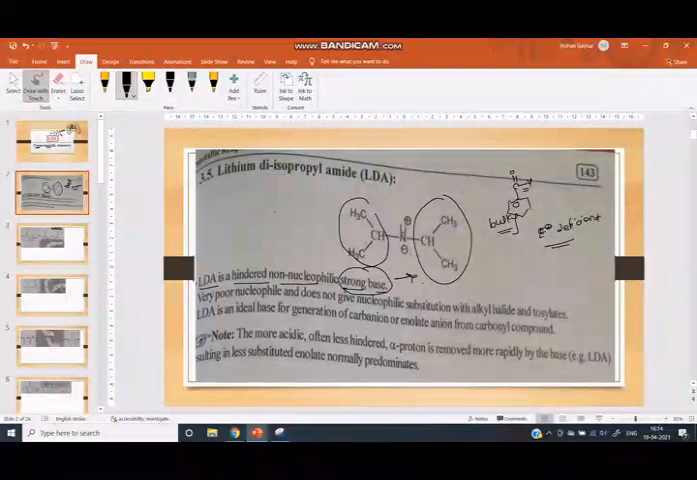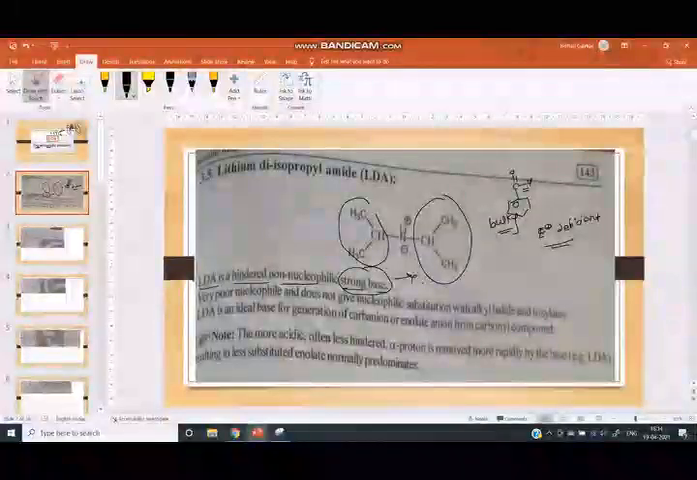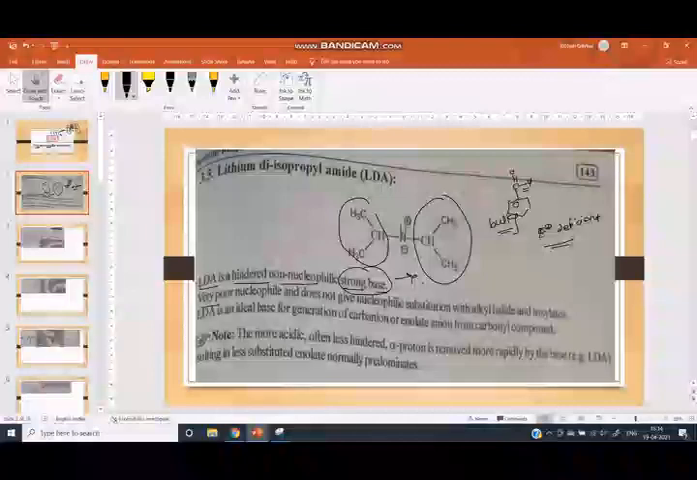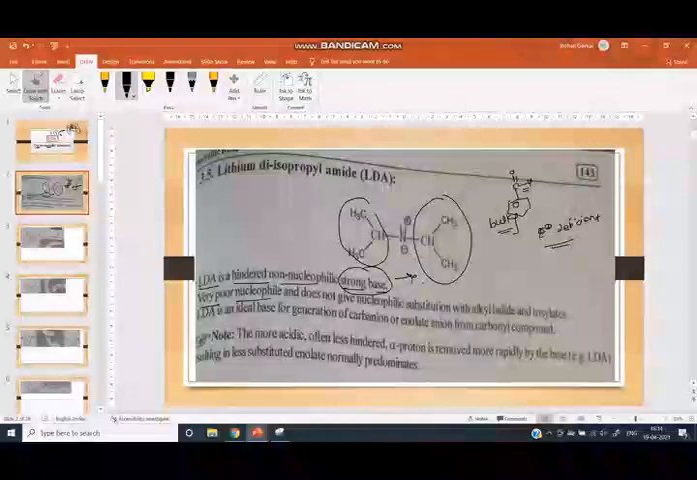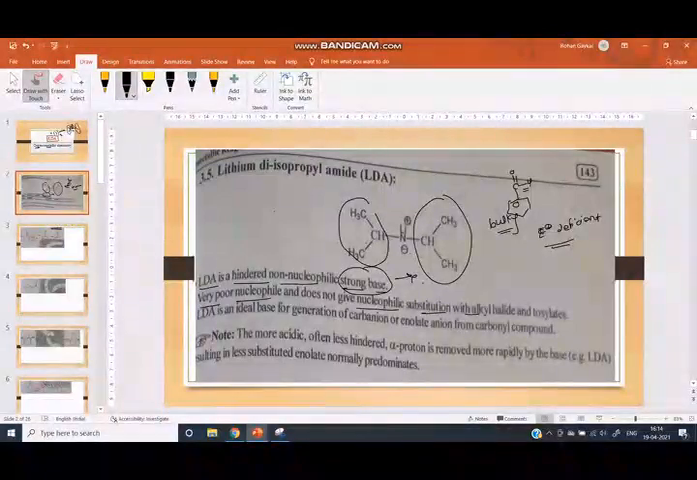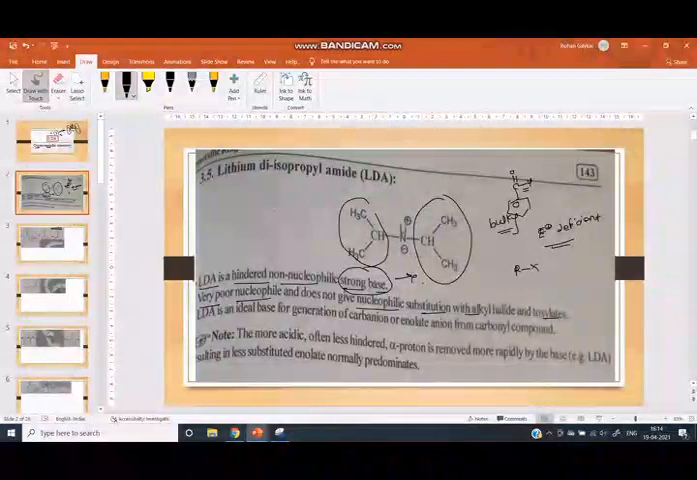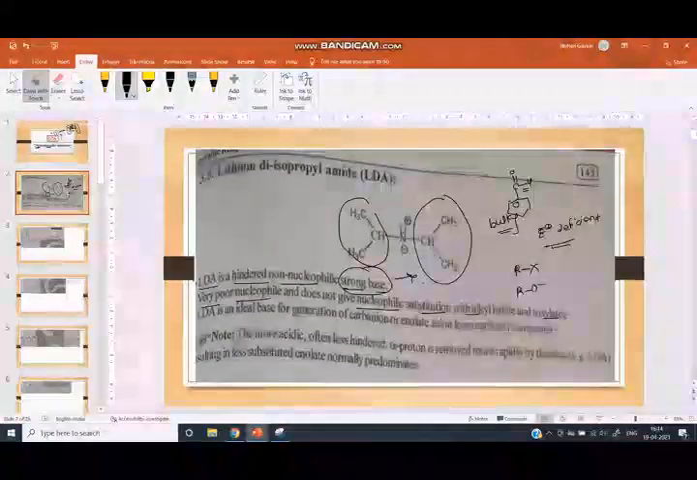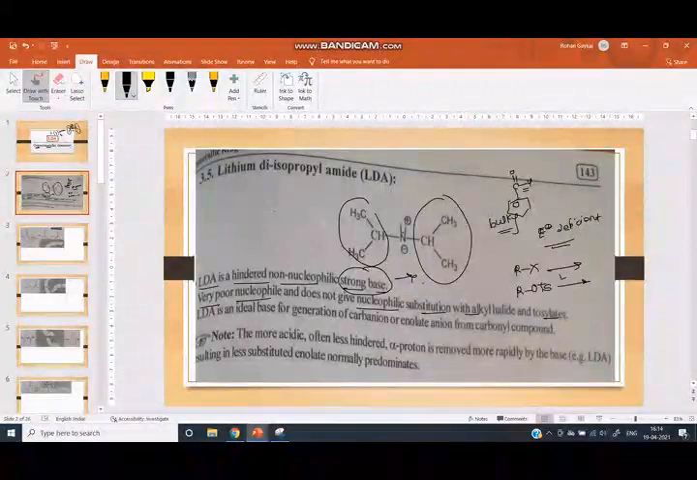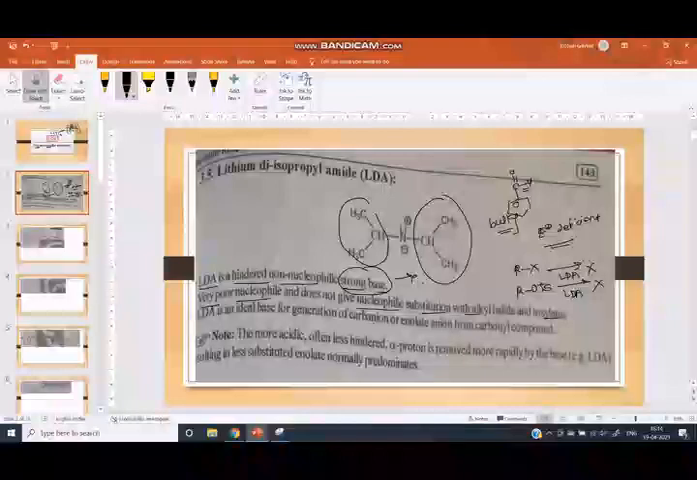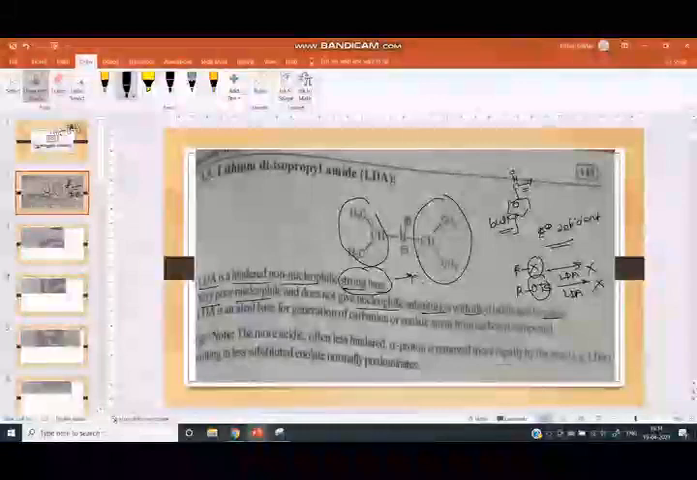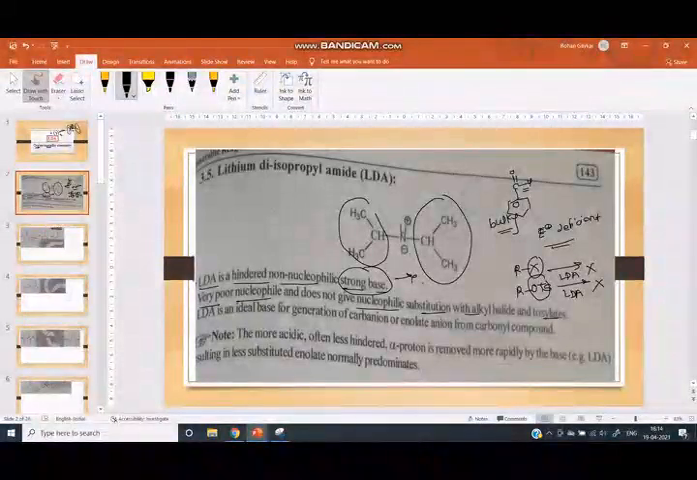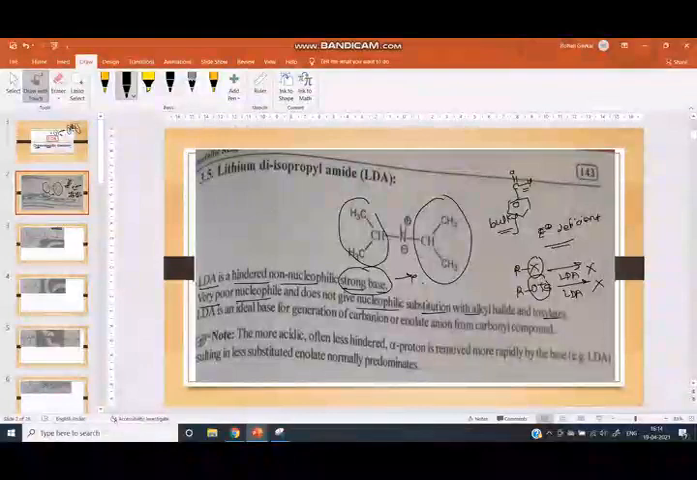Base means it abstracts the acidic proton. Next, it is a very poor nucleophile and does not give nucleophilic substitution with alkyl halide and tosylate. If we add LDA here, there is no nucleophilic substitution, meaning the X and OTs are not replaced by this base. That is, it is a non-nucleophilic base.